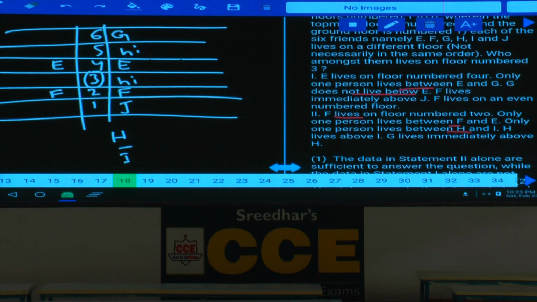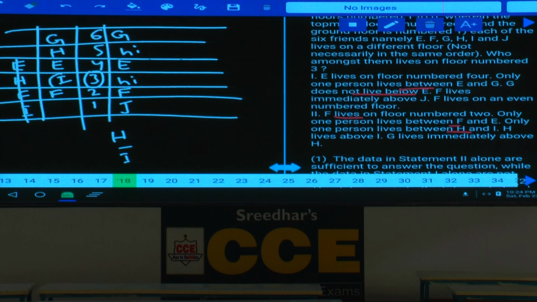One person lives between H and I. F lives on floor number 2. One person between F and E. One person between H and I. H can be here, I can be here. And the second case, E and F are in these two places. H is here, I is here. Then G lives immediately above H. As G lives immediately above H, this case is ruled out because E is immediately above H. G will be here.